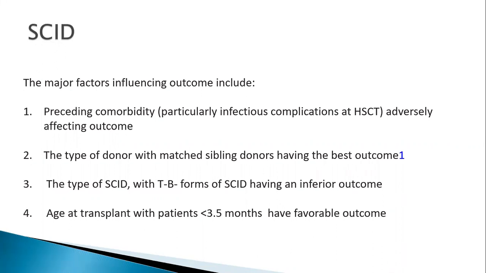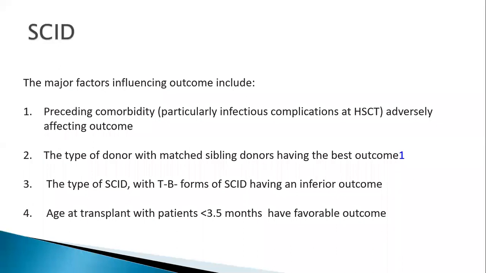Most of them would have a family history of early infantile death. So the moment the child is born, especially when someone has a strong family history of early infant deaths because of infections, you do the panel, and once the kid is confirmed, you take them for transplant. Most common is a matched sibling donor, but alternative donors have been tried in SCID, especially cord blood as well as unrelated donors.